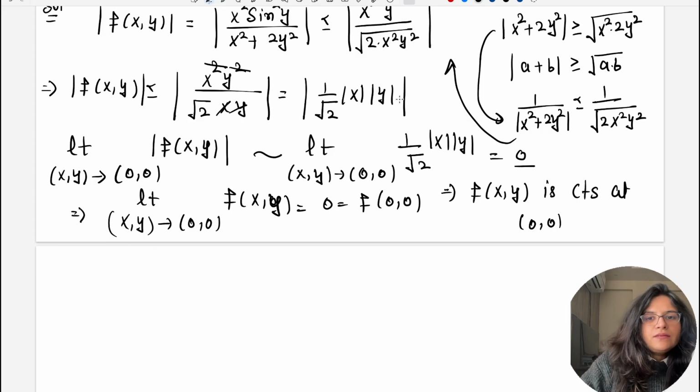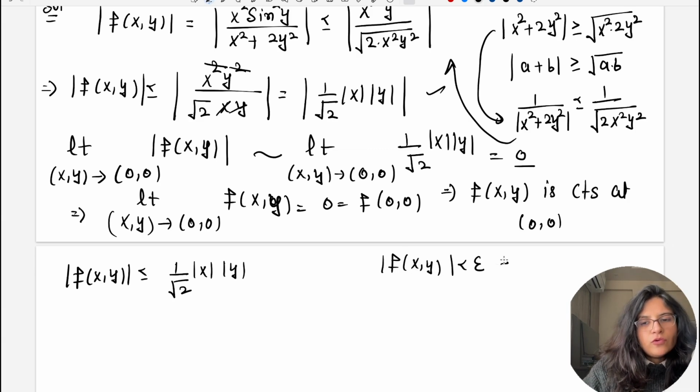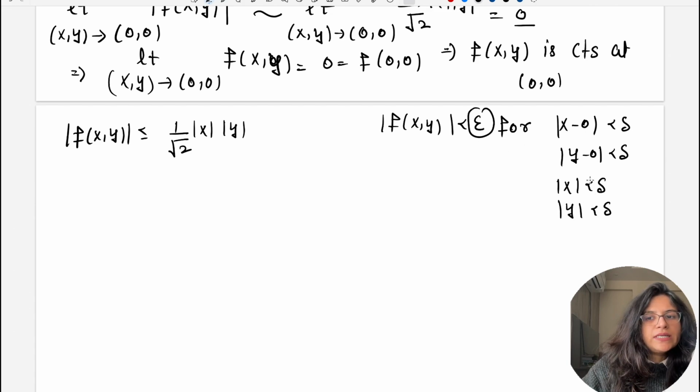So from here I can write it as mod f(x,y) is less than or equal to 1 by under root 2 into mod x into mod y. Now you know that the epsilon-delta definition says that mod f(x,y) should be less than epsilon for mod x minus 0 less than delta, mod y minus 0 less than delta. If I'm taking (0,0) to be my point, so it implies if mod x is less than delta and mod y is less than delta, I need a relation between delta and epsilon.